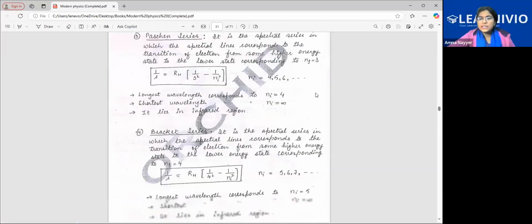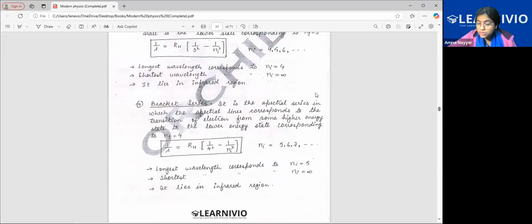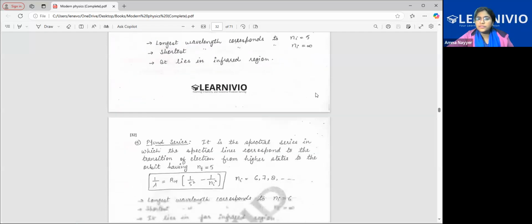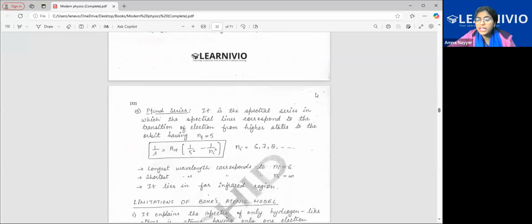Similarly, for Brackett, the final energy level is 4. So initial can be anything, 5, 6, 7. But if the longest is asked, just the next one, 5. The shortest will be infinity. Similarly for Pfund also, n final will be 5. Initial can be anything, 6, 7, 8 or anything.